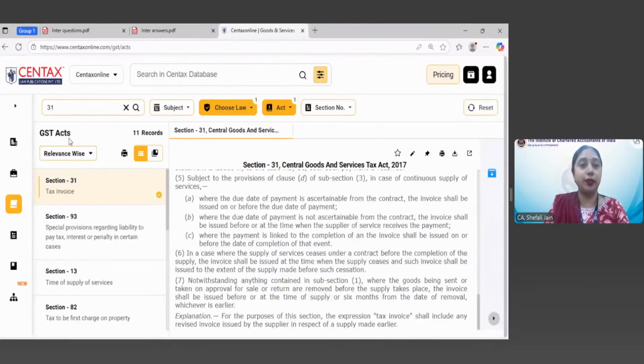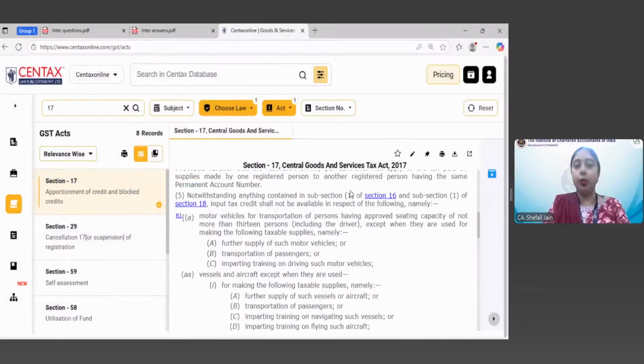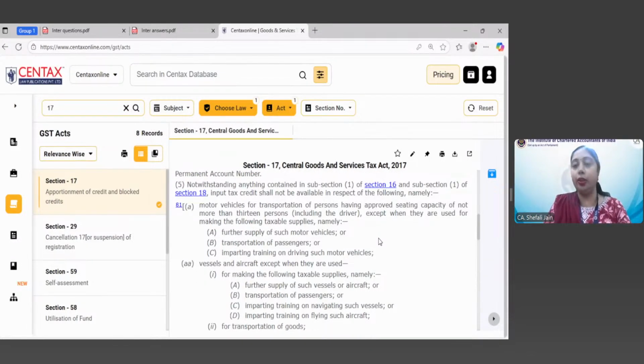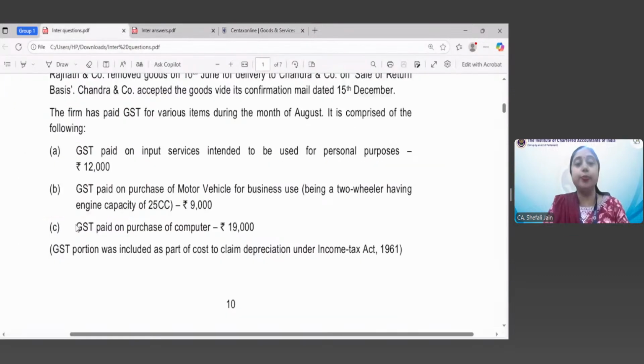Let's have a look at Section 17(5) quickly so that we can get an idea. Notwithstanding anything contained in subsection 1 of Section 16 and subsection 1 of Section 18, ITC shall not be available in respect of motor vehicles for transportation of passengers having approved sitting capacity of not more than 13 persons, including the driver. So up to 13 persons capacity should be there, and that should include driver, except when they are used for making the following supplies: further supply of such motor vehicles, transportation of passengers, and imparting training on driving of such motor vehicles. Others are vessels and aircraft. That is not our case.